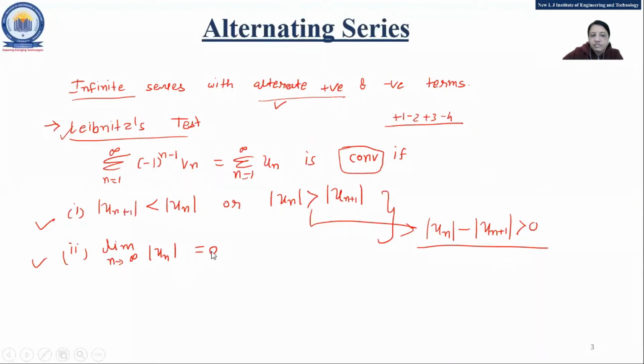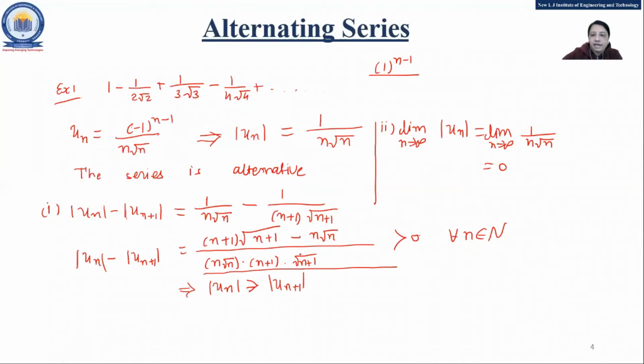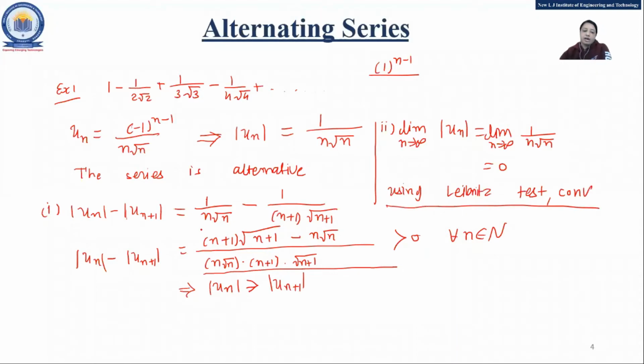By Leibniz, the first condition is already satisfied. Now the second condition also we have got answer 0. So we can say that using the Leibniz test, our series is convergent. Okay, any doubt on this?